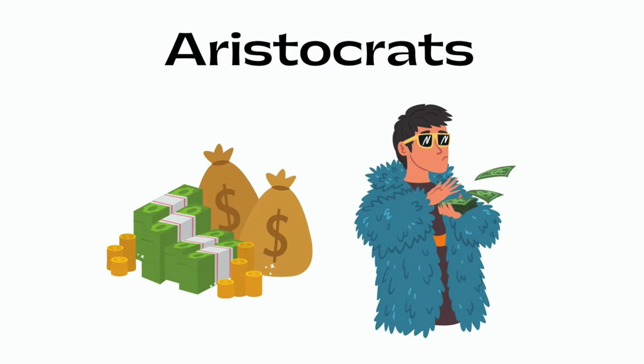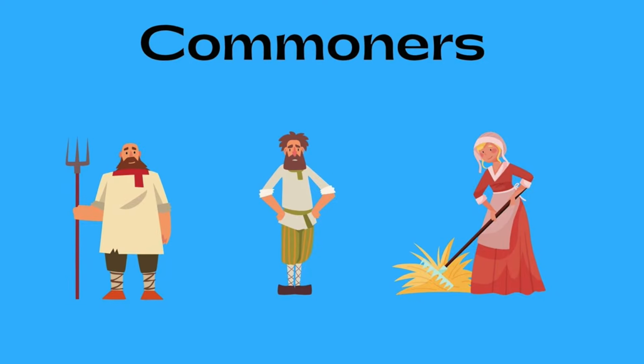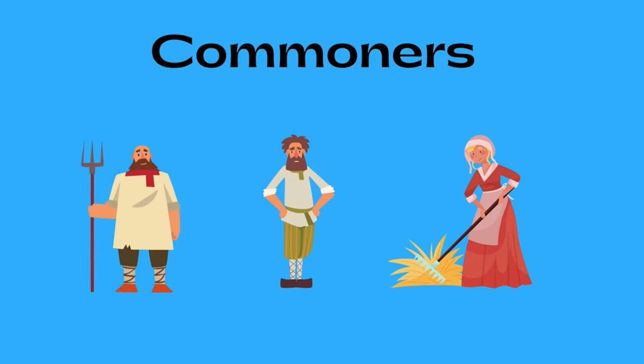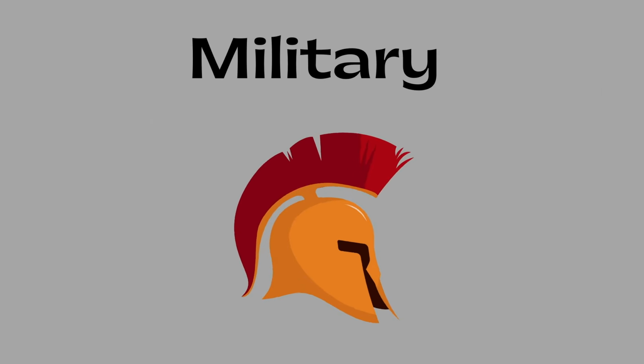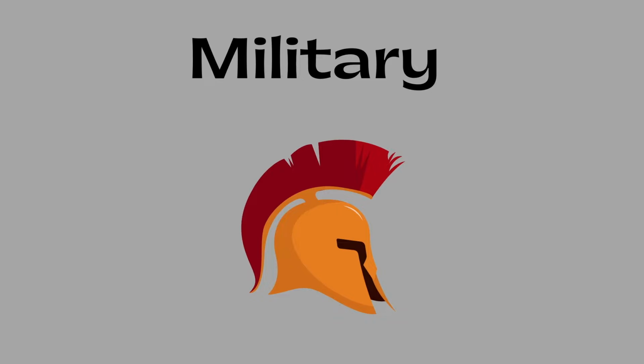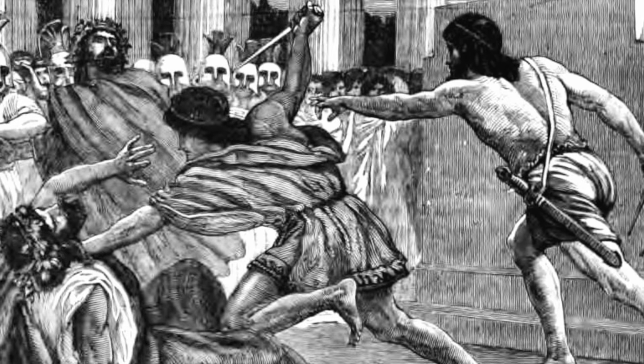A problem with oligarchy is sometimes these oligarchs would ignore the needs of the common people, like farmers. Under oligarchy, the rich become richer and the poor become poorer. Sometimes people in the military gain the support of the common people and use the army to overthrow the oligarchy in a military coup d'etat.